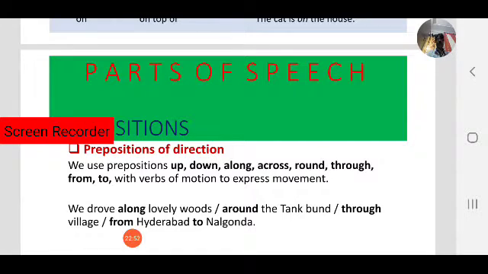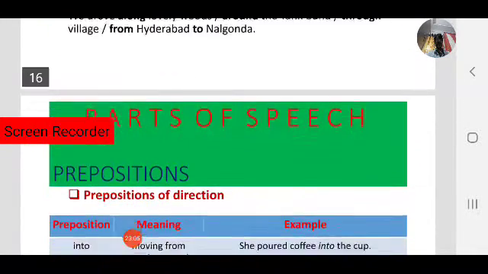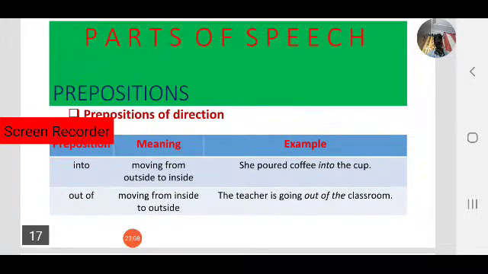We drove along lovely woods. We drove around the tank barn. We drove through the village. We drove from Hyderabad to Nalgonda. These are some examples of direction. Now let us see some more examples. Observe the prepositions in the table and how they are used in examples. Read the prepositions, know their meanings, and observe how they are used in sentences.